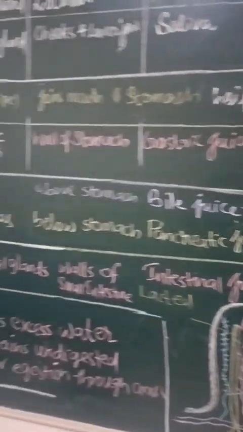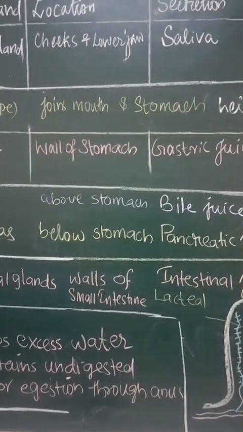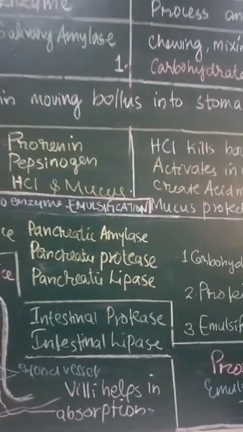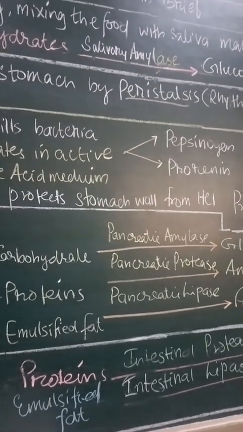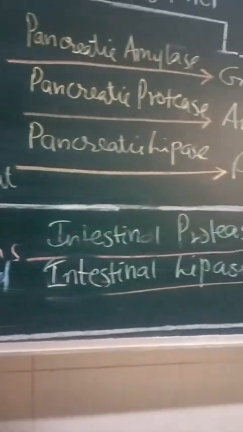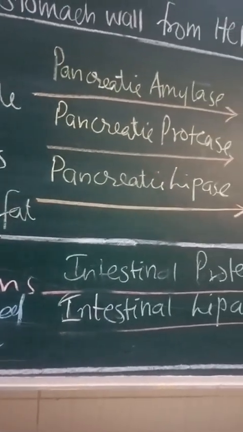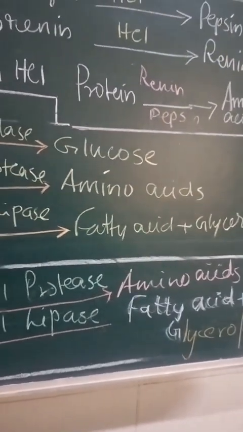So finally to the intestine, having the intestinal glands at the walls of the intestine, it secretes intestinal juice, which again converts emulsified fats. The intestinal lipase will be converting them into fatty acids and glycerol. The proteins are converted by intestinal protease into amino acids.